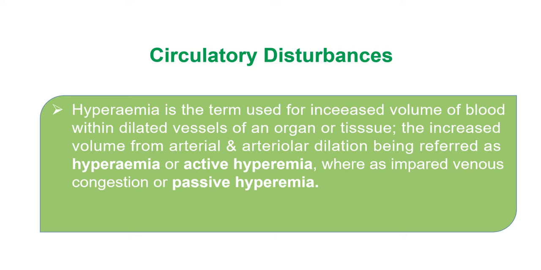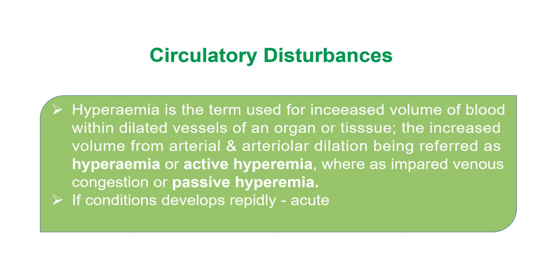The increased volume from arterial and arteriolar dilation is called hyperemia or active hyperemia, whereas impaired venous drainage is called passive hyperemia. So we have two terminologies: active hyperemia and passive hyperemia.